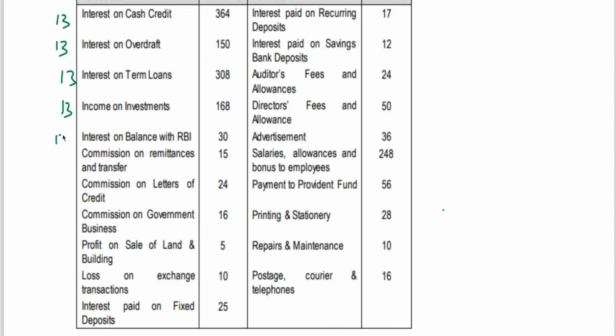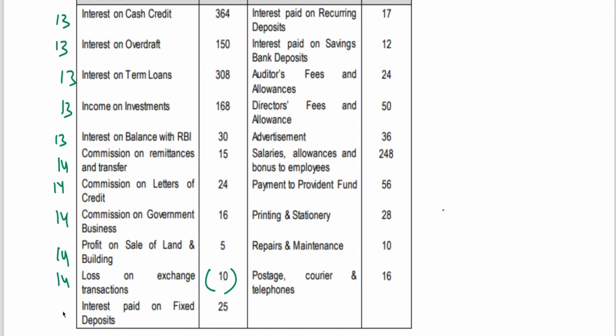Okay. Commission and remittances, 14. Commission on letter of credit, 14. Commission on government business, any commission, 14. This is the other income. Profit on sale of land and building, 14. Loss on exchange, you have to deduct the same, schedule 14.